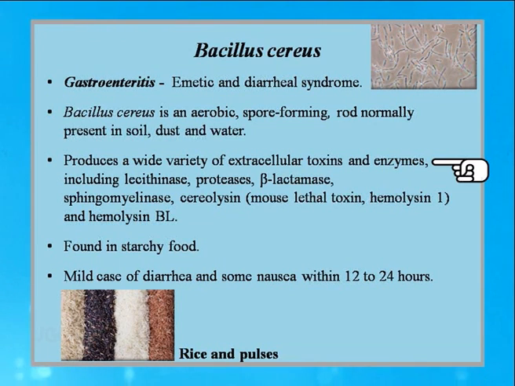The different types of enzymes that are released by Bacillus cereus are lecithinase, protease, beta-lactamase, sphingomyelinase, cereolysin and then hemolysin. Bacillus cereus poisoning is mainly seen to be present in starchy food. Mild cases of diarrhea and some nausea may develop within 12 to 24 hours.